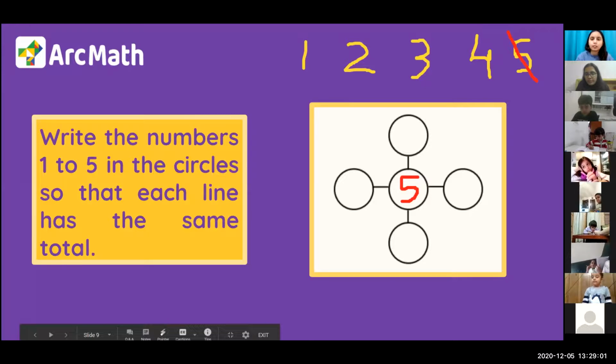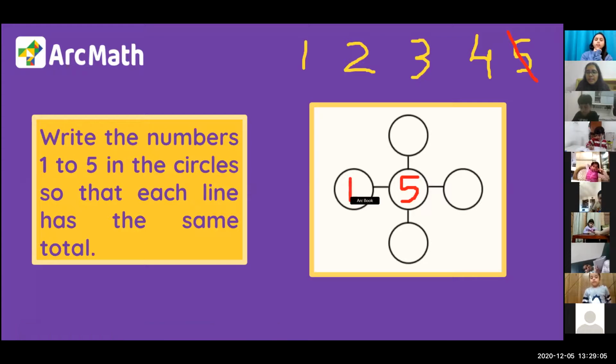Okay. I've put a 5 here. If I put 1 here, what is 1 plus 5? 6. 1 plus 5 is 6. Okay. That means I need to put 2 here, 3 here and 4 here. We have 3 options. I cut 1 also now. Let's try with number 2 now.